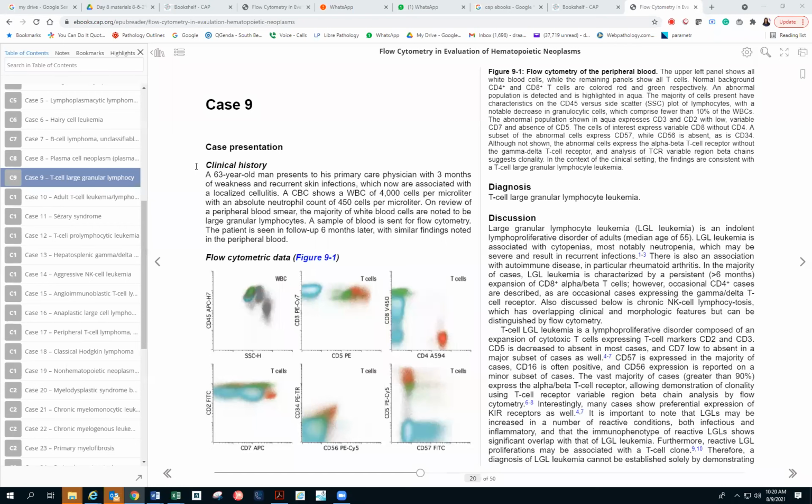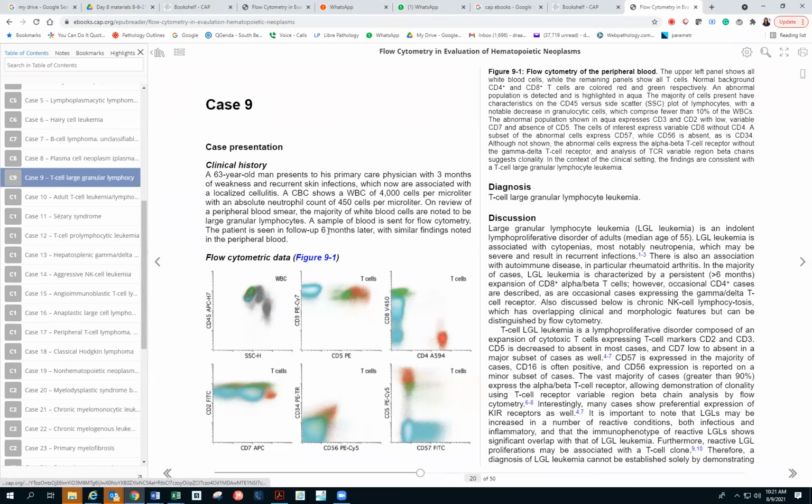So, all right, TLGL. As you remember, I have gone through the LGL two times now. The LGL will have those cytotoxic granules and abundant cytoplasm, and the count of the LGL should be 2 to 20 per microliter. And then more than 6 months, and then neutropenia. Those are the things that you have to remember in TLGL. So now here the patient is coming with 3 months of weakness, recurrent skin infections, and CBC, WBC of 4,000, absolute neutrophil count, which is low.